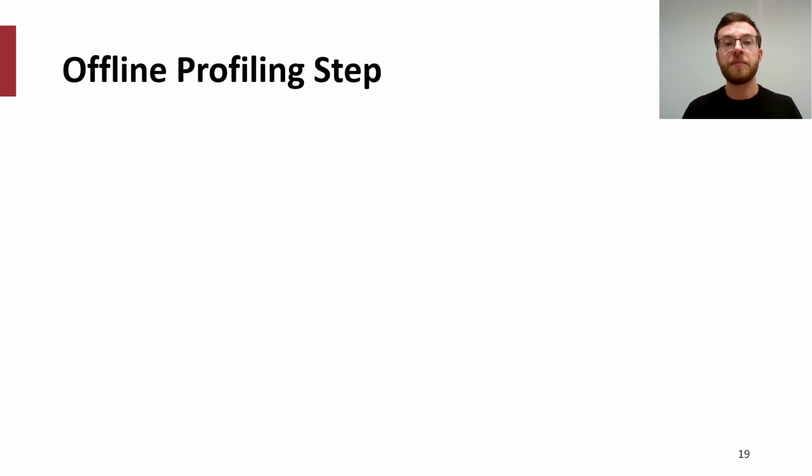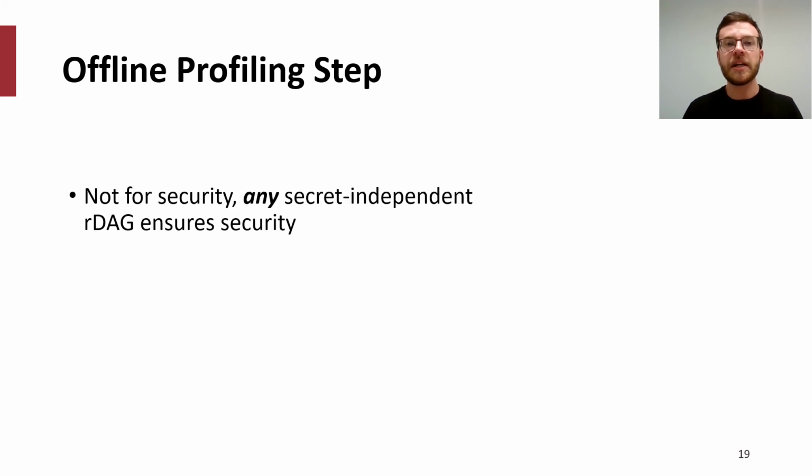DAGguise employs an offline profiling step, which constructs a defense RDAG which optimizes for performance. Note that shaping to any secret-independent RDAG will ensure security. This step is only for performance reasons. Opposed to other shaping mechanisms, DAGguise's profiling costs are very low. Thanks to the adaptivity properties of RDAGs, we only need to profile the victim application alone.